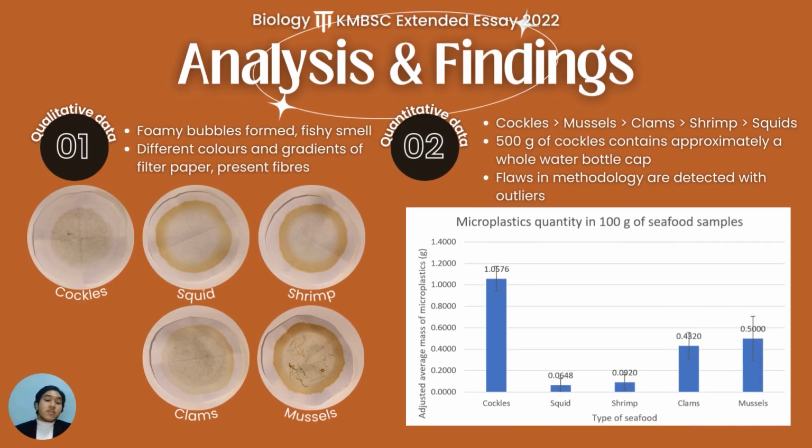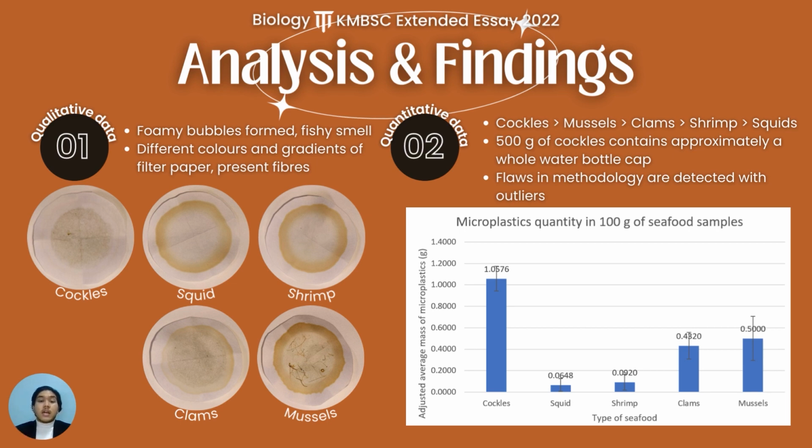Therefore, for my research, I have found it has the highest amount of microplastics at 1.0576 grams, followed by mussels, clams, shrimp, and squid. To put into perspective, 500 grams of cockles contains approximately a whole water bottle cap. As we know, 1 gram of microplastic is found in 100 grams of cockles. So 500 grams of cockles is enough for us to consume a whole water bottle cap.